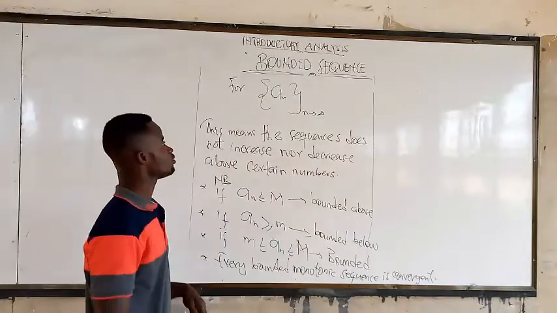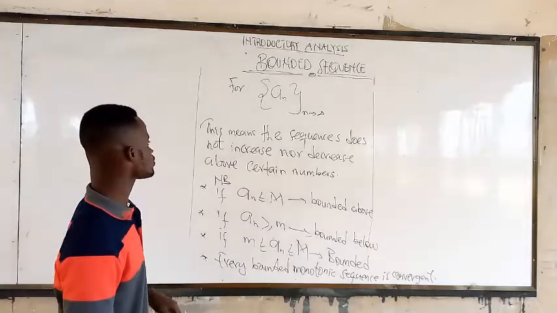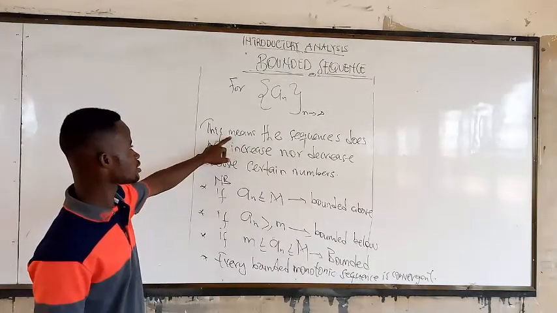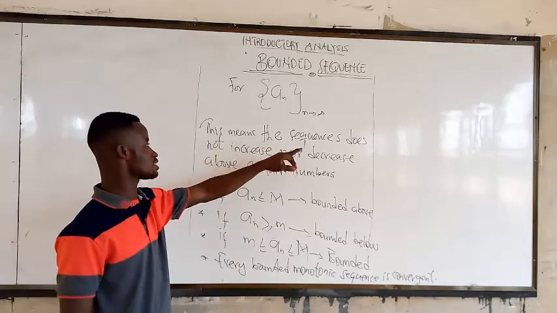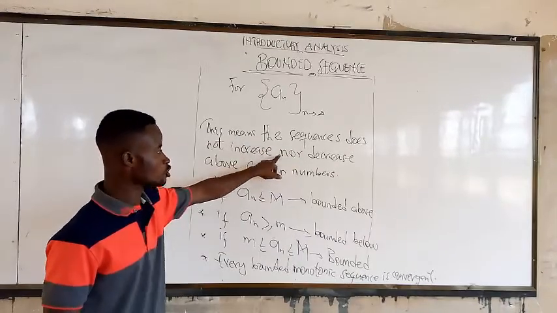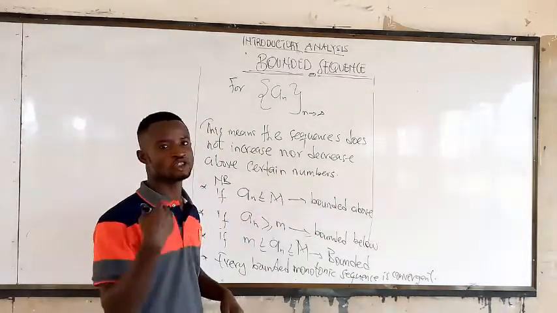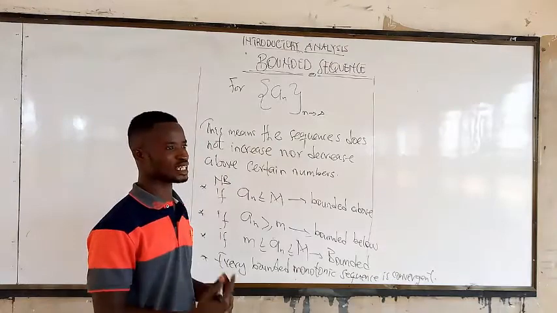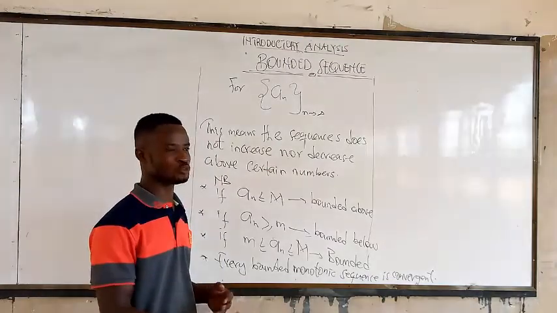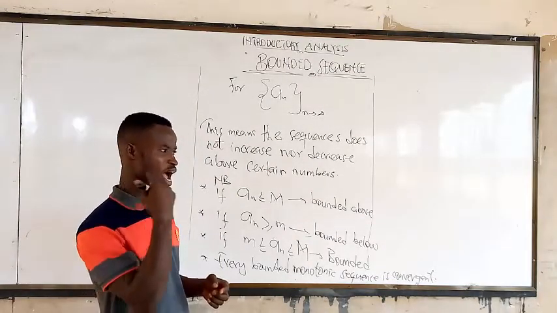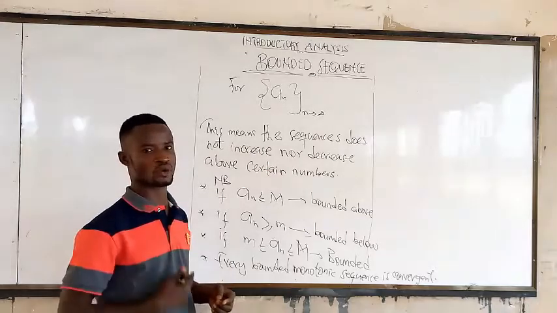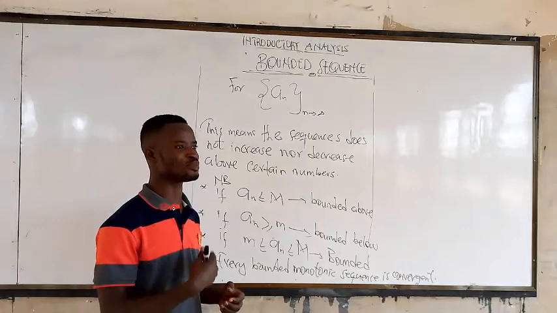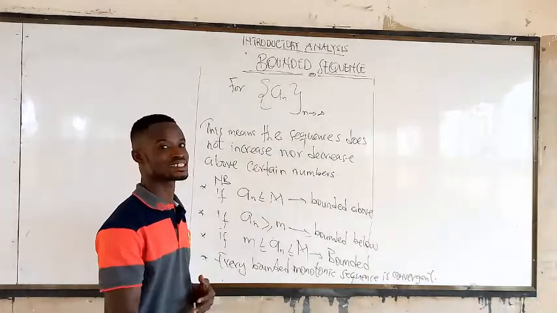So when we generalize it in sequence, we say bounded sequence. This means the sequence does not increase nor decrease beyond a limit. And you know what a sequence is? A sequence of numbers. It can be in AP or GP, that is the arithmetic progression and geometric progression. The sequence of numbers can be increasing or decreasing.